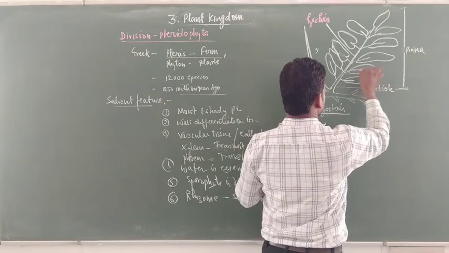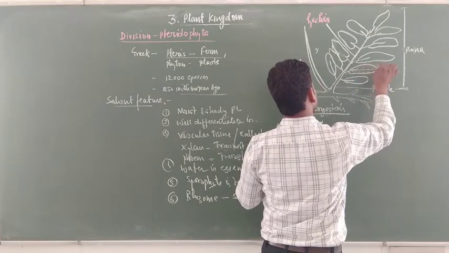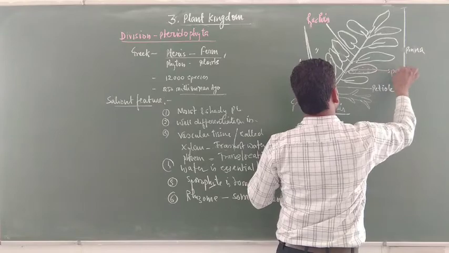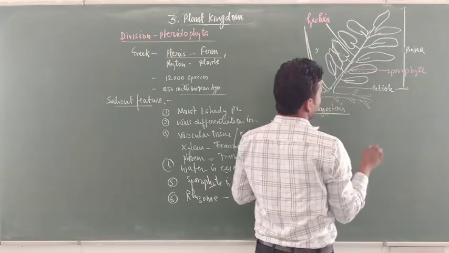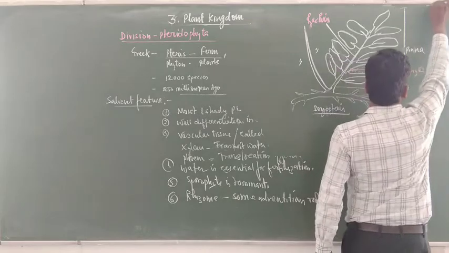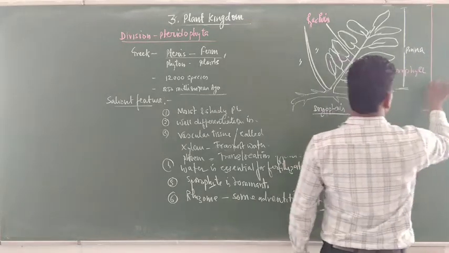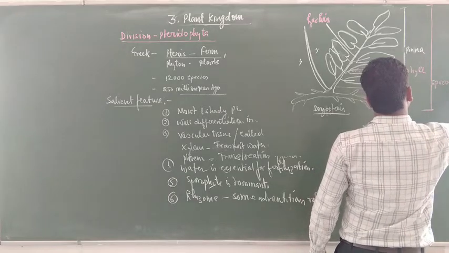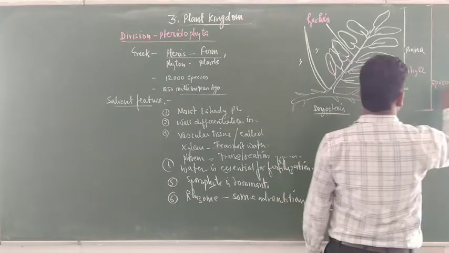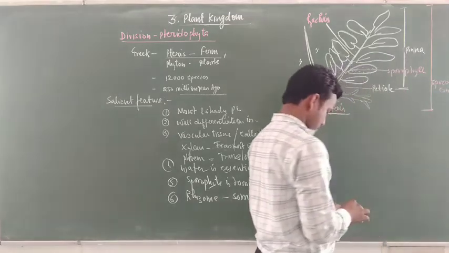And this is a sporophyll. This whole plant is called the sporophyte, which means it is 2n.